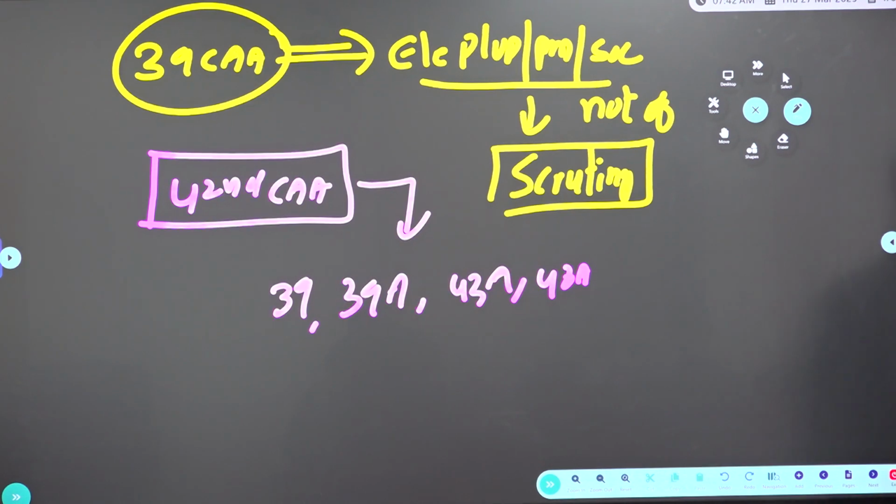Again, emergency provision: localized emergency is also possible, I mean, President's rule can be imposed. So the 42nd Constitutional Amendment Act added socialist, secular, integrity in the preamble, added fundamental duties, and new DPSPs. That's the reason why it is called the mini constitution.